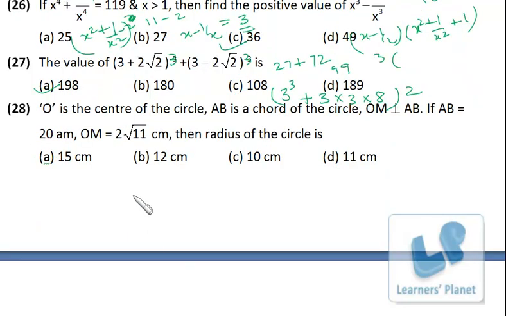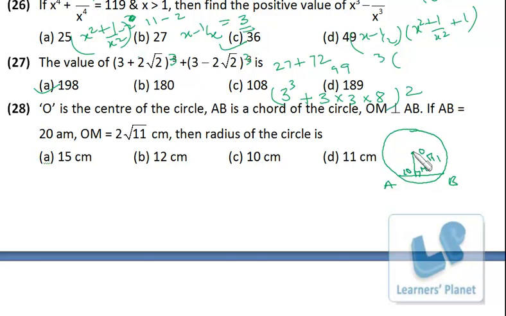A problem from geometry. O is the center of the circle, AB is a chord of the circle, OM is perpendicular to AB. Okay, I just draw the circle. O is the center of the circle, AB is a chord, OM is perpendicular to AB. Okay, so in the basic session I have already told that a perpendicular actually bisects the chord. If AB is equal to 20, that means this must be 10. OM is 2 root 11.